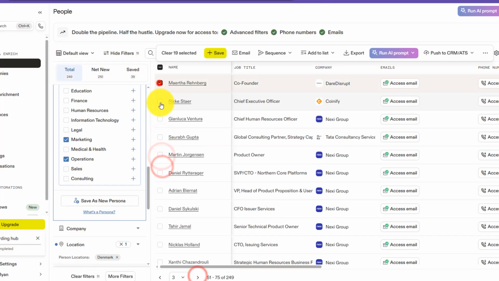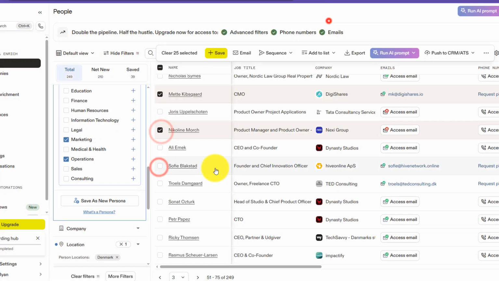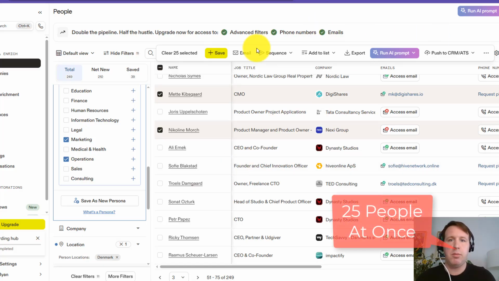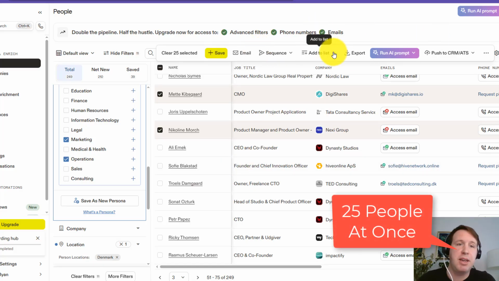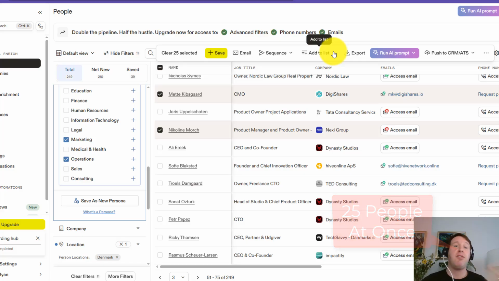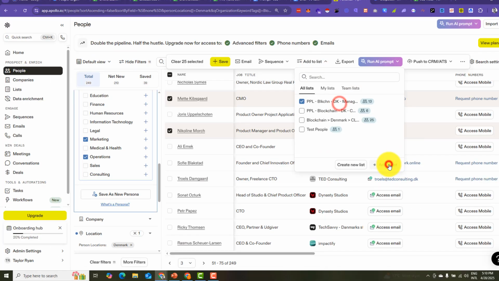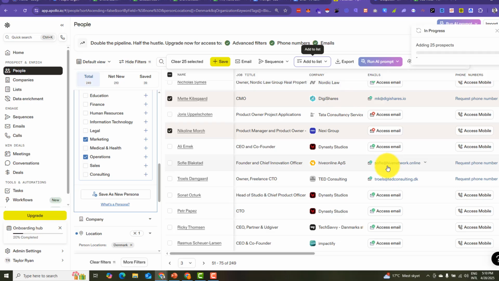I'm continuing to manually add people to my list. You do get warnings from time to time when you are selecting more than what the freemium version immediately allows you to do. We have workarounds like using Instant Data Scraper. I'm doing this the old-fashioned way just so you can see what that looks like. You can see that I've hit add to list and I am continuing to add new people to my list so that I will eventually be able to run outreach to them.